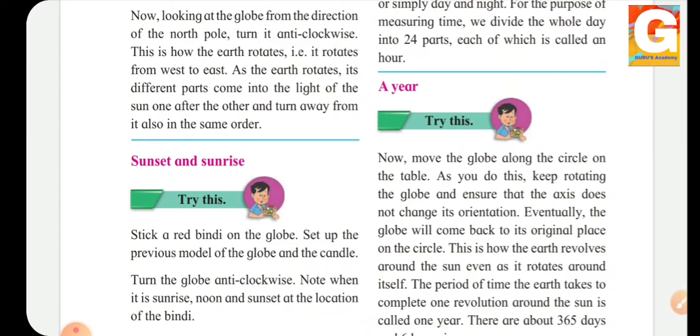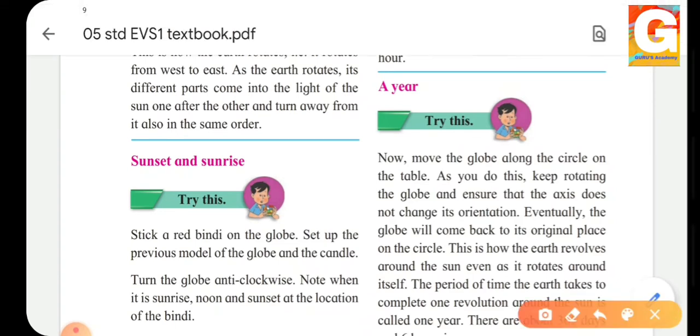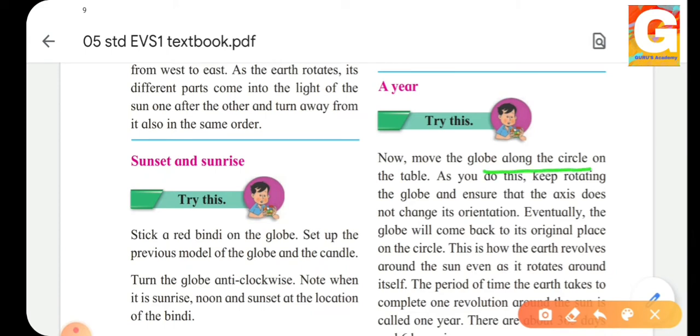So now let's see what is given, a year. Now what are we supposed to do? Move the globe along the circle on the table. As you do this, keep rotating the globe and ensure that the axis does not change its orientation. Yes, what are we supposed to do? We are supposed to take the same model which we had taken for seeing sunrise, sunset and day and night.